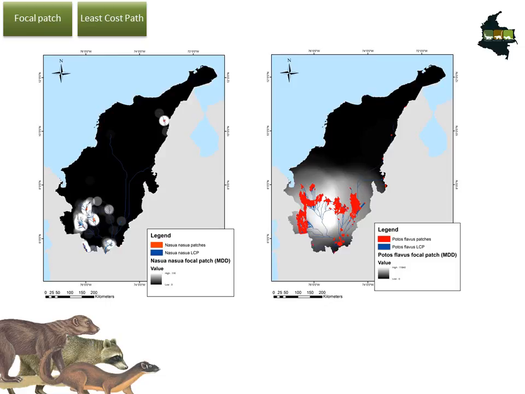The right one, even though it's a specialized species, has a really high value of dispersal distance, one of the highest of the four species that we used. That's why we see that even though the patches are small and are isolated from the rest of the north of the Caribbean, the amount of habitat that surrounds them and the density of the focal patch is really high. Even based on that, we have to take into account that this species, Potos flavus, is one that is really constrained to forest habitats, and probably that dispersal rate is not taking into account the restriction of some of the gradient that, for example, the land cover map lets us see here.